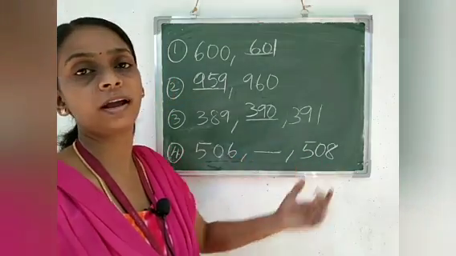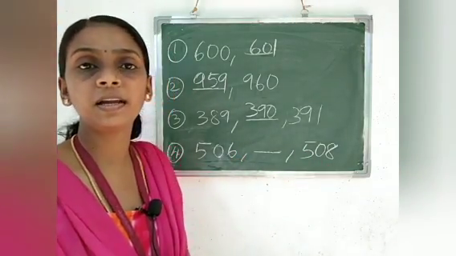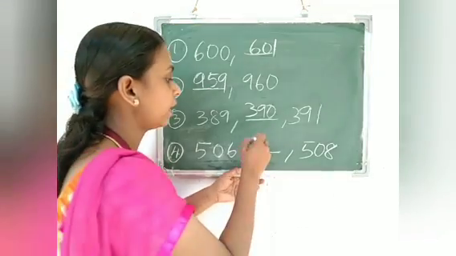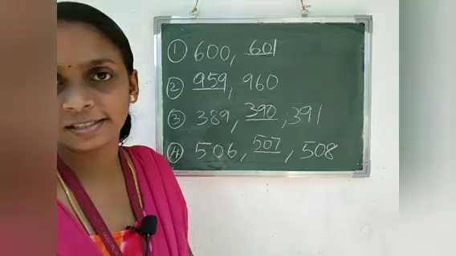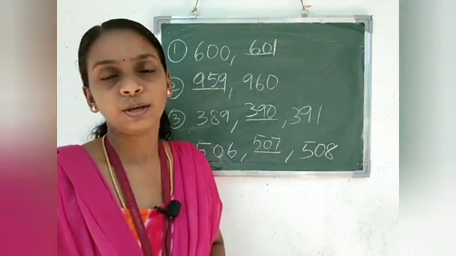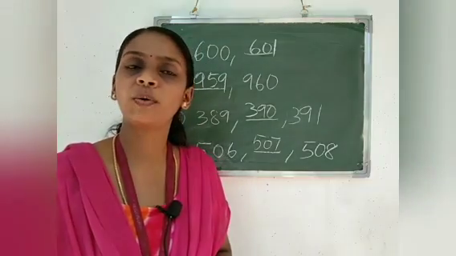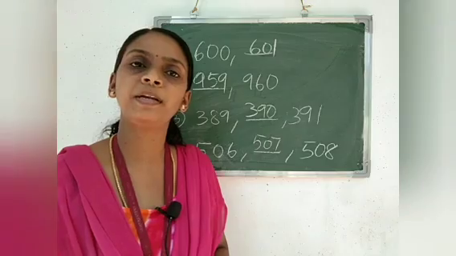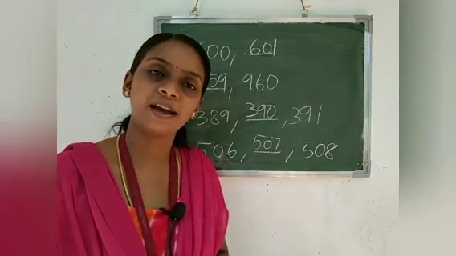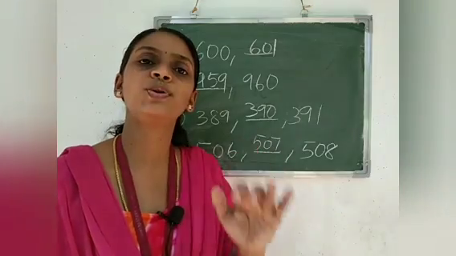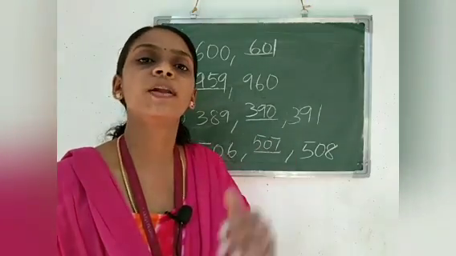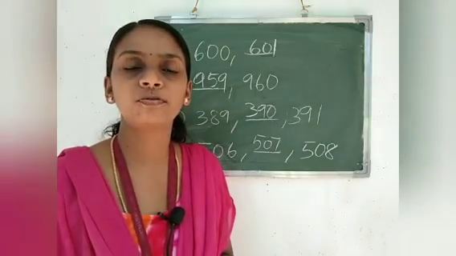Yes, 507 is the between number of 506 and 508. So I think all have understood how to write the before, after and between number of a 3-digit number. You have to do the exercises and more problems, then you will understand how to do this type of problems.